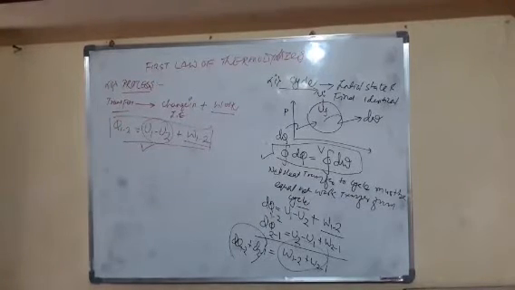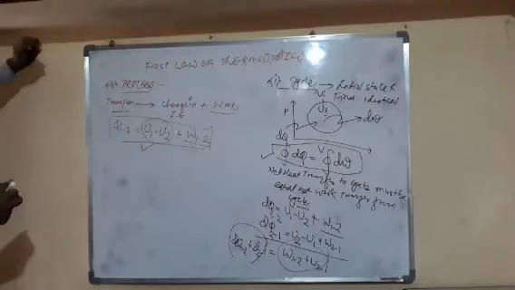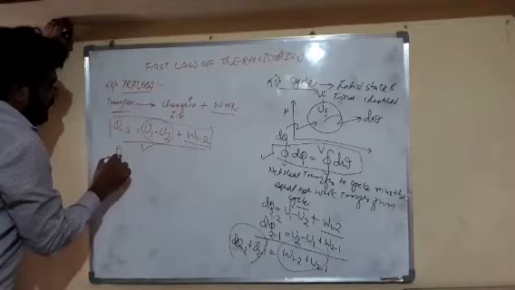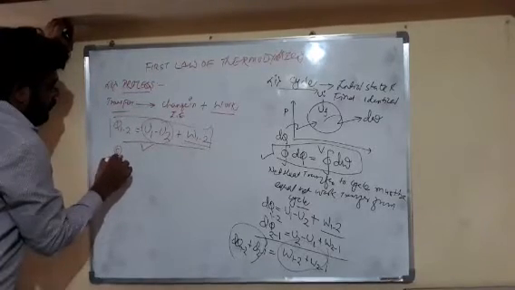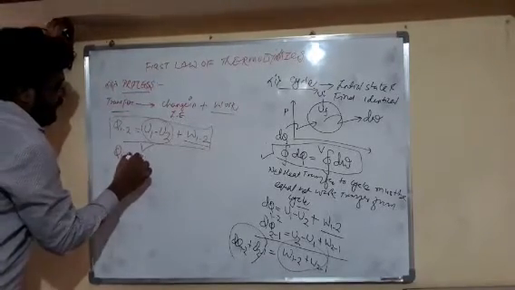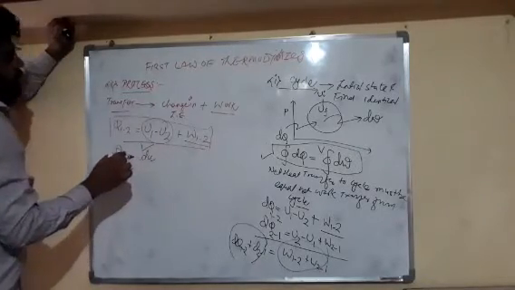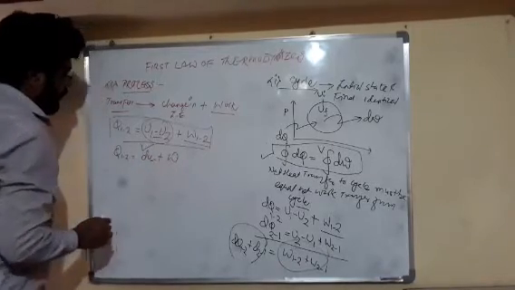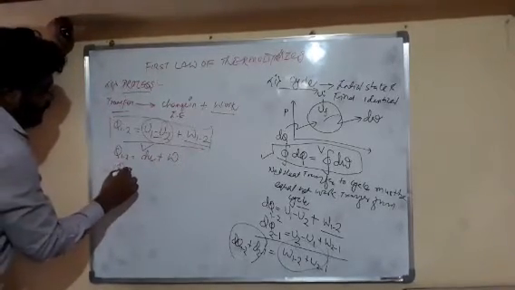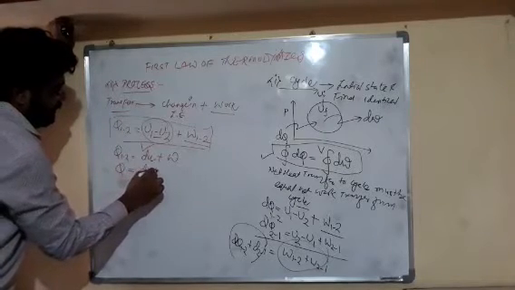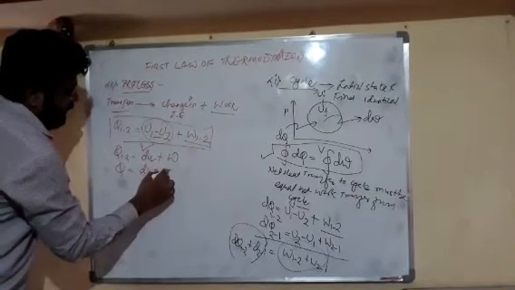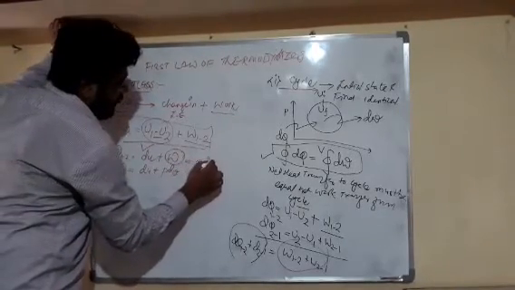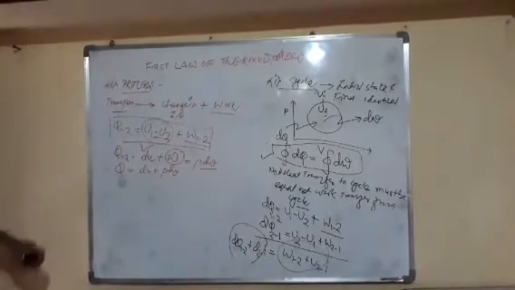Now friends, we can write it as Q1 to 2 equal to the change in internal energy plus work done. Or friends, we can write Q equals dU plus PdV. We have already derived W equals PdV, friends, in closed system work.